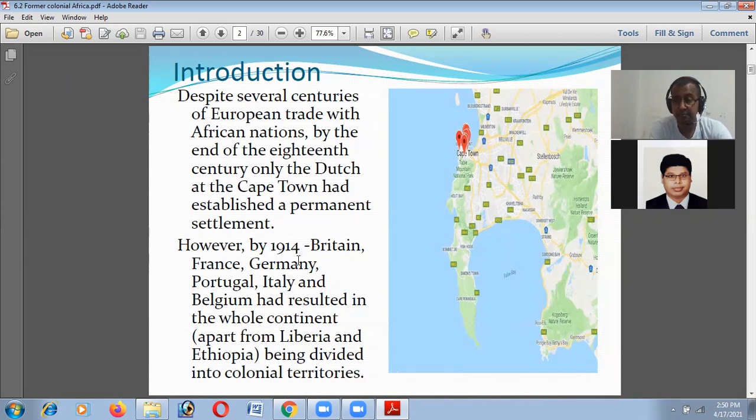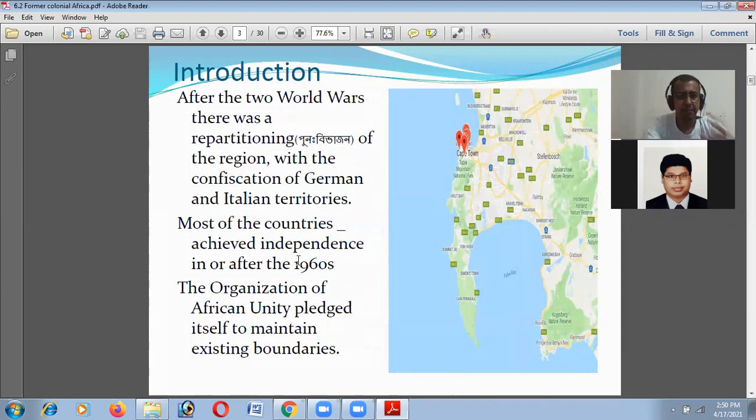So the Dutch visited the African continent, South Africa especially, but towards the first half of the 20th century, Britain, France, and Germany visited this area too. After the World Wars, there was a repartitioning of the region with the confiscation of the German and Italian territories. Most of the countries achieved independence after the 1960s, and the South African countries got independence in the decades after 1960.